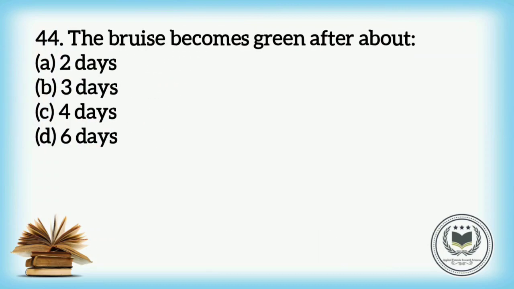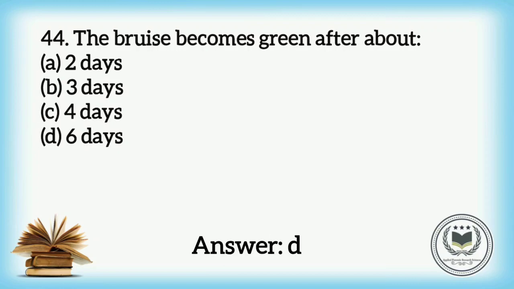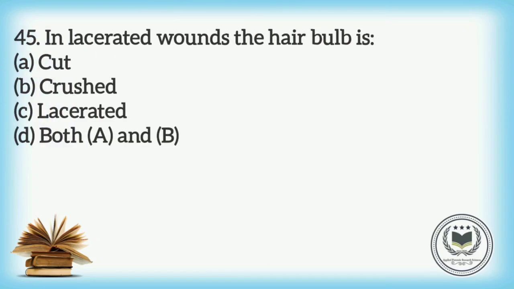ESDA. Question number 44. The bruise becomes green after about: option A, 2 days; option B, 3 days; option C, 4 days; and option D, 6 days. And the correct answer is option D, 6 days. Question number 45.